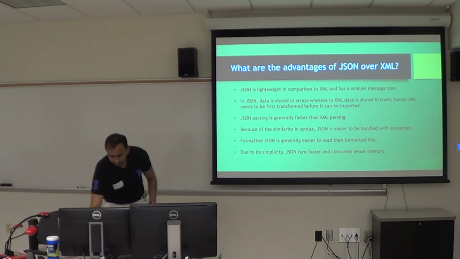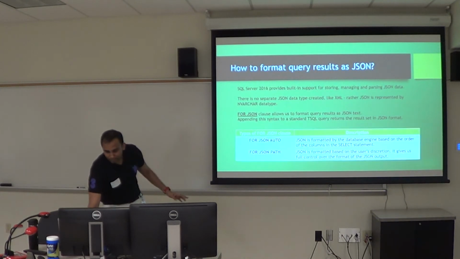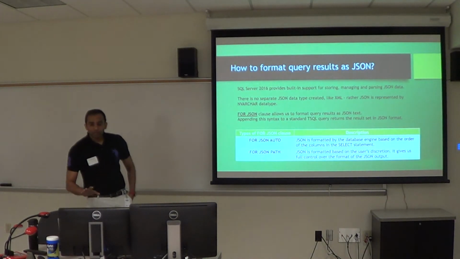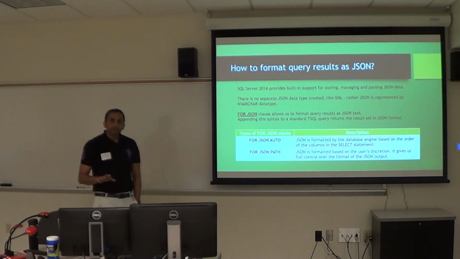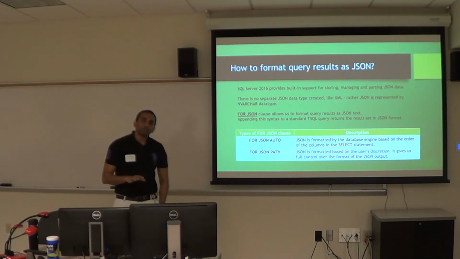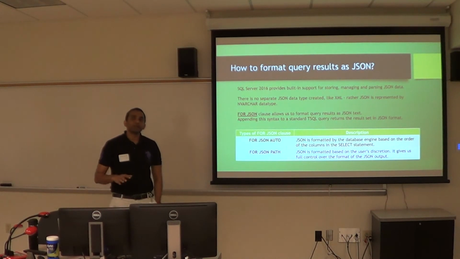So there are a bunch of advantages of JSON over XML: it is lighter, it is faster, it's easily readable. The most important thing now is that SQL Server 2016 supports JSON. Unlike XML, it doesn't have a new JSON data type, but all the JSON data will be stored as the nvarchar data type itself.